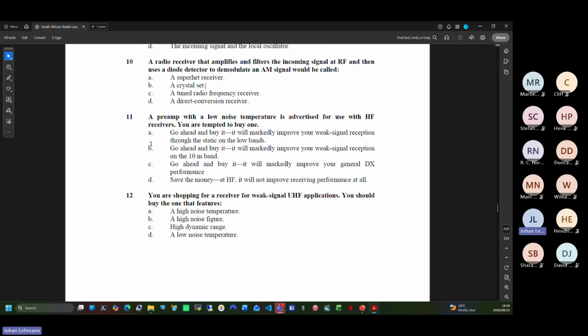A preamp with a low noise temperature is advertised for use with HF receivers. You are tempted to buy one.